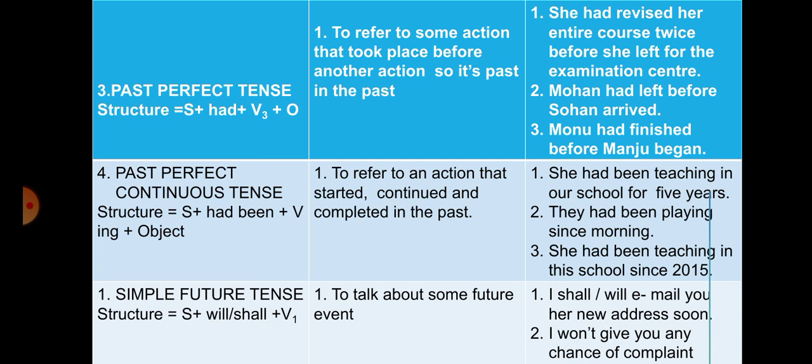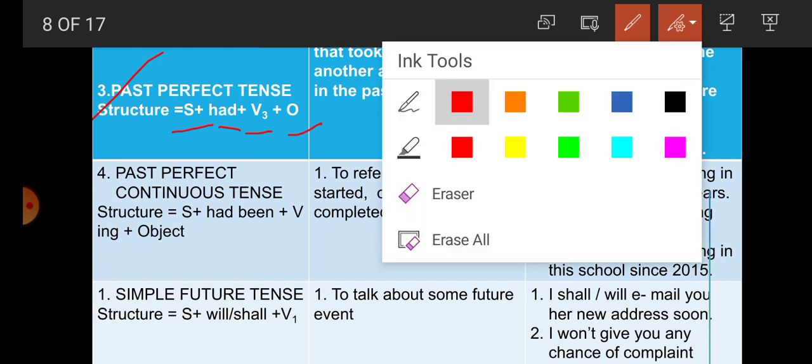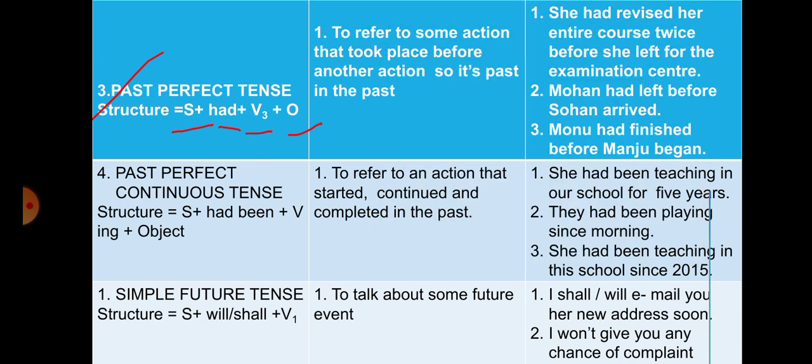Now next one, past perfect tense. Students, what does past perfect tense indicate? And what is the structure first? Subject plus had plus V3, then object. Now what does it indicate? Where is the use of it? To refer to some action that took place before an action. To refer to some action that took place before an action.